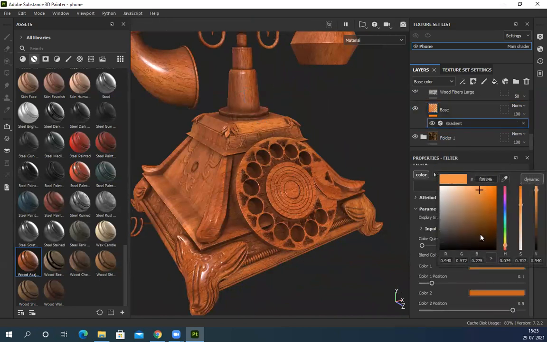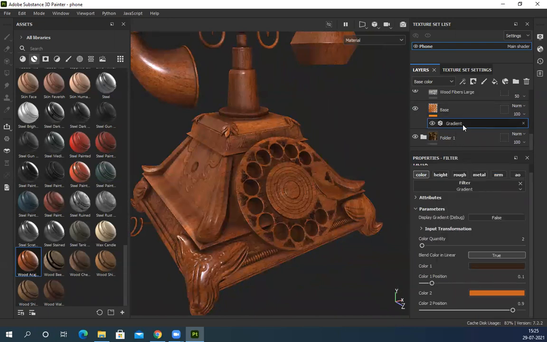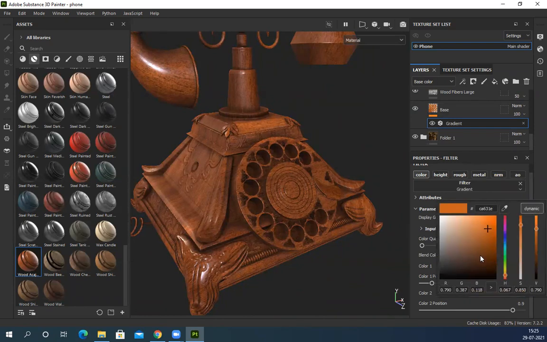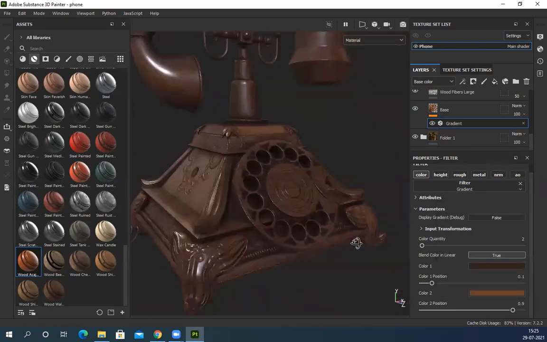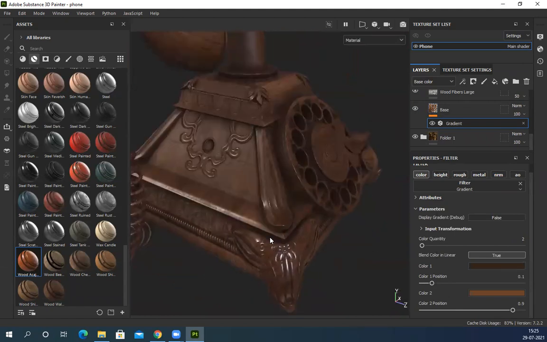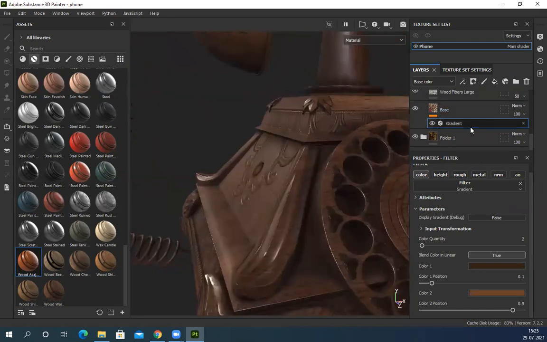This color I'll change, make it a little dark and a little less saturated. So this old wooden varnish thing, you can get this. So now I have this wooden structure.